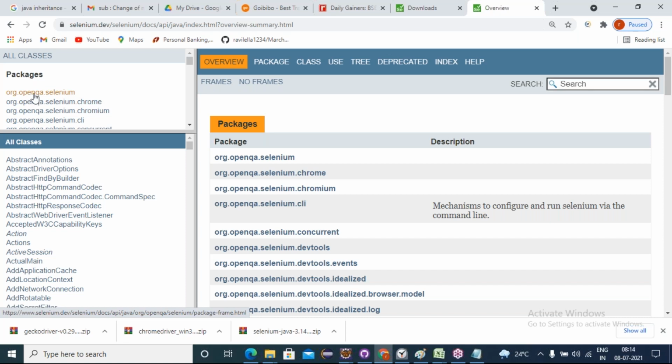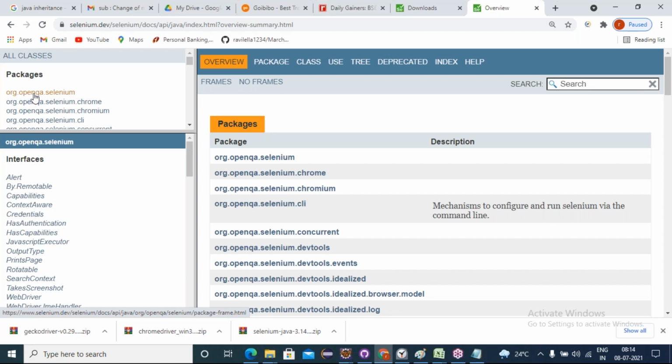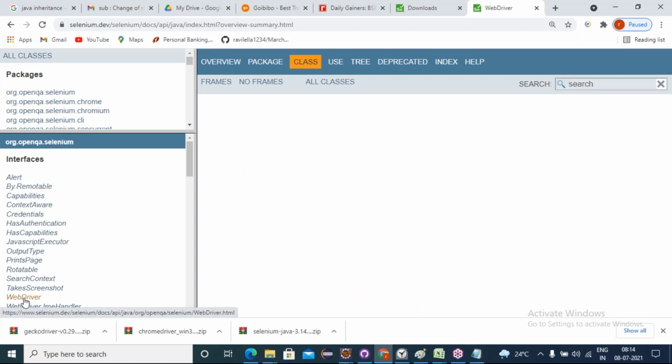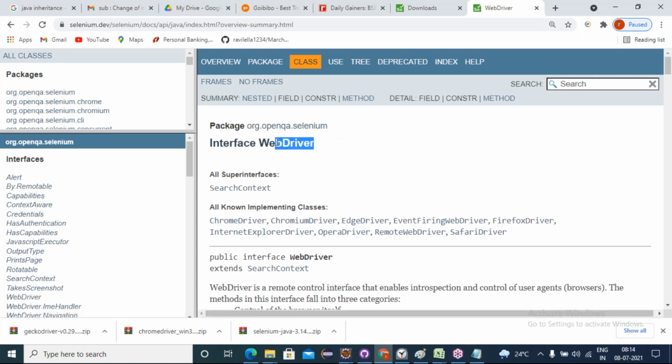Here, org.openqa.selenium. If you click on that package, here we can see some interfaces. What is WebDriver? WebDriver is an interface. See, Selenium WebDriver is an interface. Understanding? Yes, WebDriver interface. Tell me friends, WebDriver is an interface, so what kind of behaviors can we find inside the WebDriver interface? Come on.